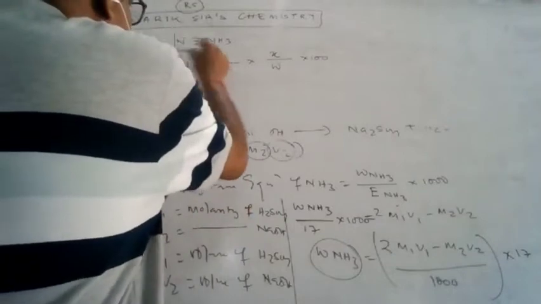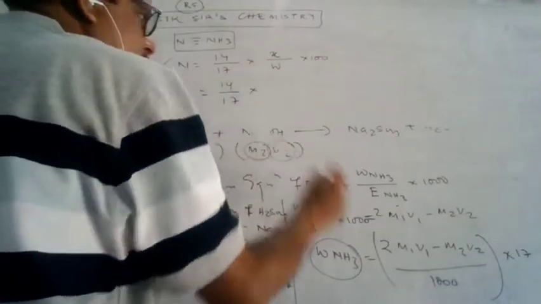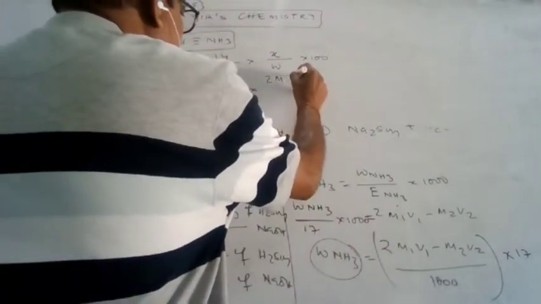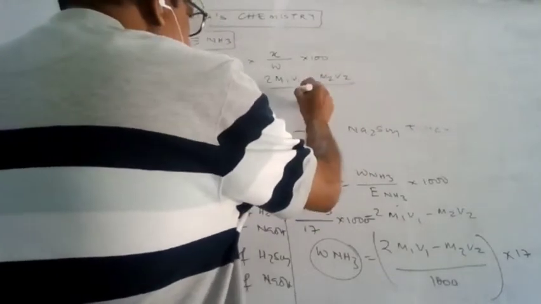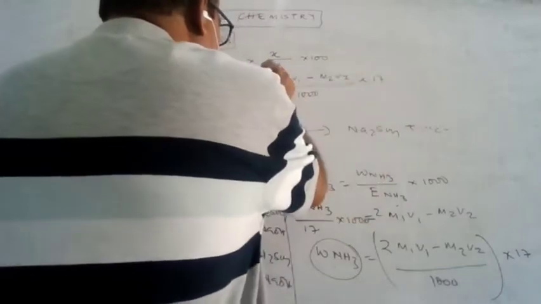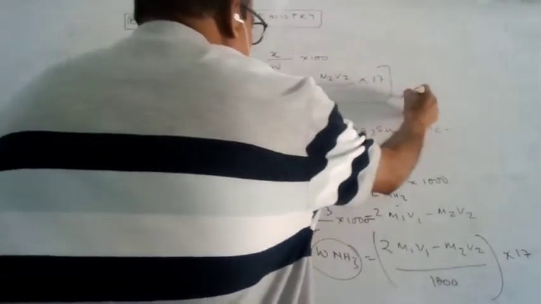You can understand here: 14 by 17, but what is the mass of ammonia? It will be 2 M1 V1 minus M2 V2 by 1000 into 17 by W into 100.